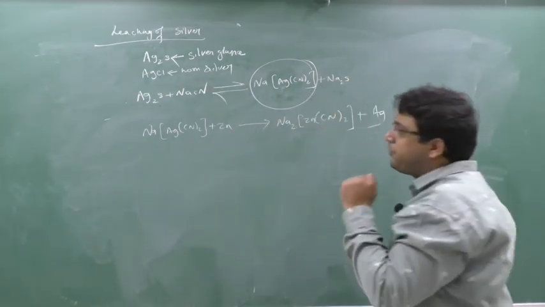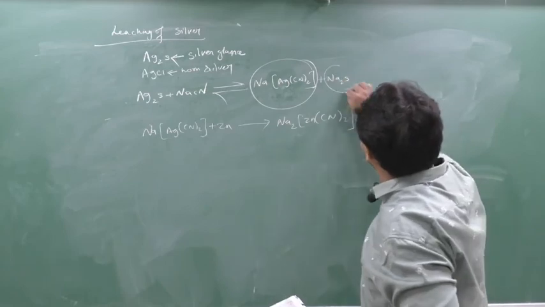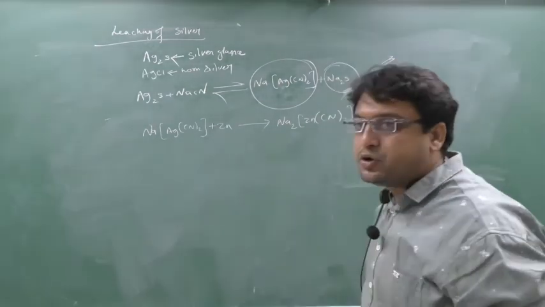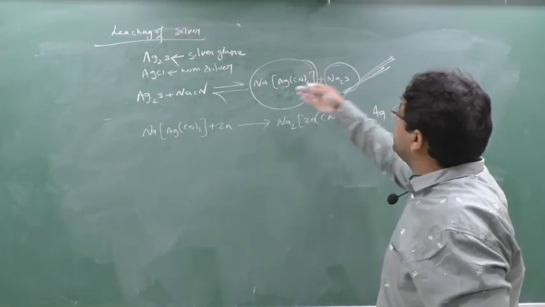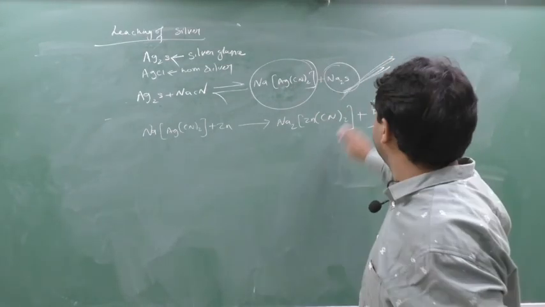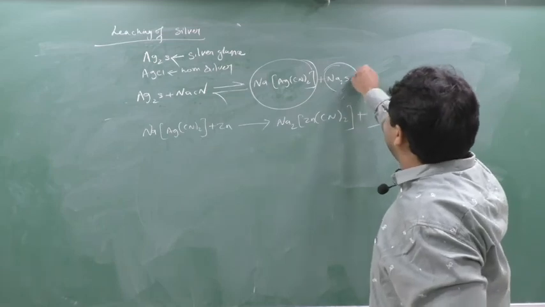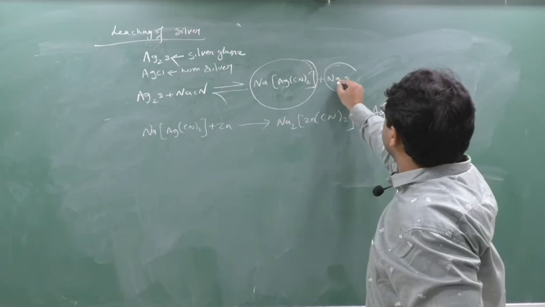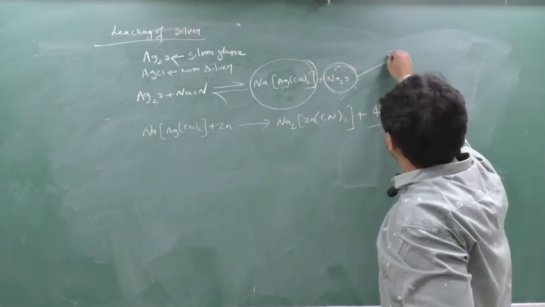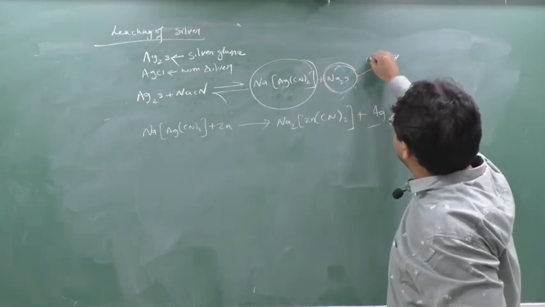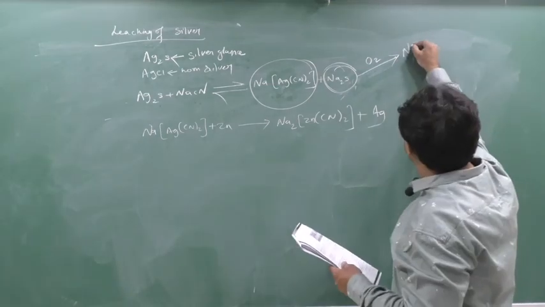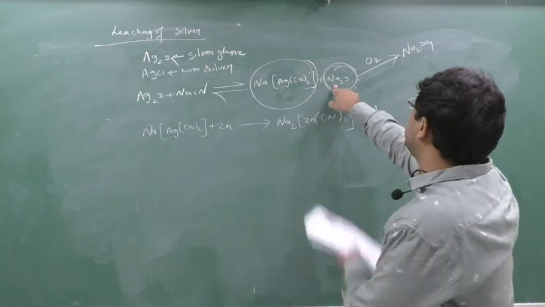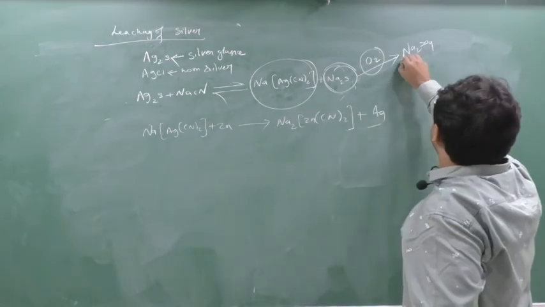So according to Le Chatelier's principle, I have to remove this continuously. I have to remove Na2S continuously. If I continuously remove Na2S, I will continuously get Na[Ag(CN)2]. So what will I do? I will make this Na2S react continuously with O2 to form Na2SO4. So this Na2S is continuously made to react with O2 to form Na2SO4.